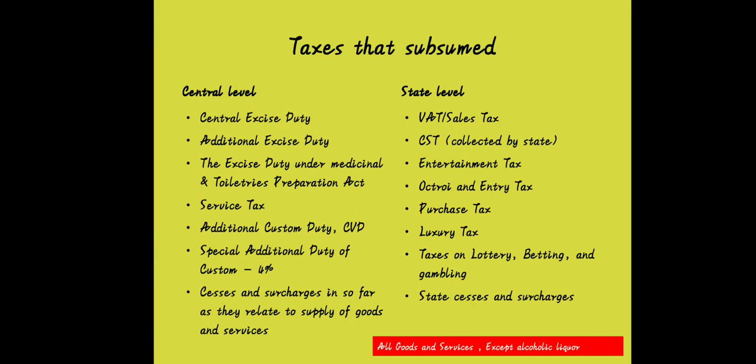On the other hand, the taxes at state level are VAT or sales tax, CST, that is central sales tax, which is collected by the state, entertainment tax, octroi and entry tax, purchase tax, luxury tax, taxes on lottery, betting and gambling, and state cesses and surcharges. All the taxes at state level are subsumed in GST. But keep in mind that all goods and services are covered by GST except alcoholic liquor.